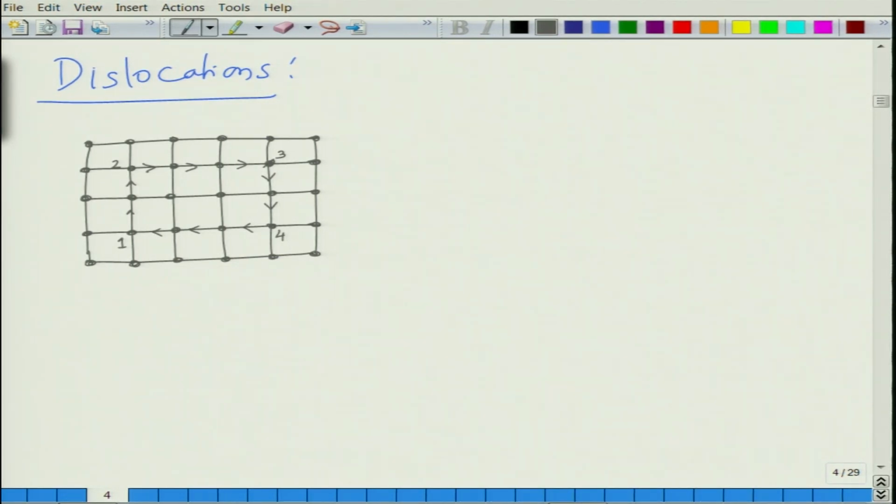So, essentially if you complete the whole circuit from 1 to 2 to 3 to 4 to 1, you do not create any extra step. That is a perfect crystal. So, you do not have any atom missing or any extra atom in the whole thing. But let us say if you have a scenario something like this.